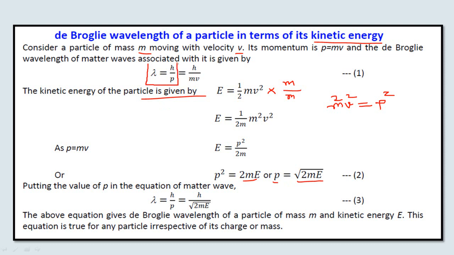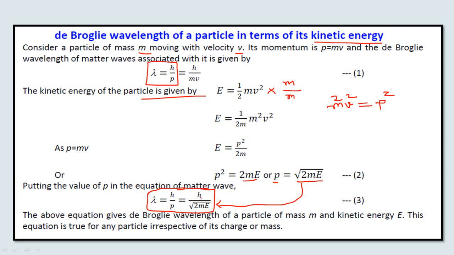According to de Broglie's hypothesis, we know that lambda is equal to h upon p, which is equal to h upon, now here I put the value of p as square root of twice mE. So if you look at this equation, lambda is equal to h upon square root of twice mE, what are the terms involved? h is the Planck's constant, 6.63 into 10 raised to power minus 34 joule second. m is the mass of the particle, and capital E is the kinetic energy of the particle.